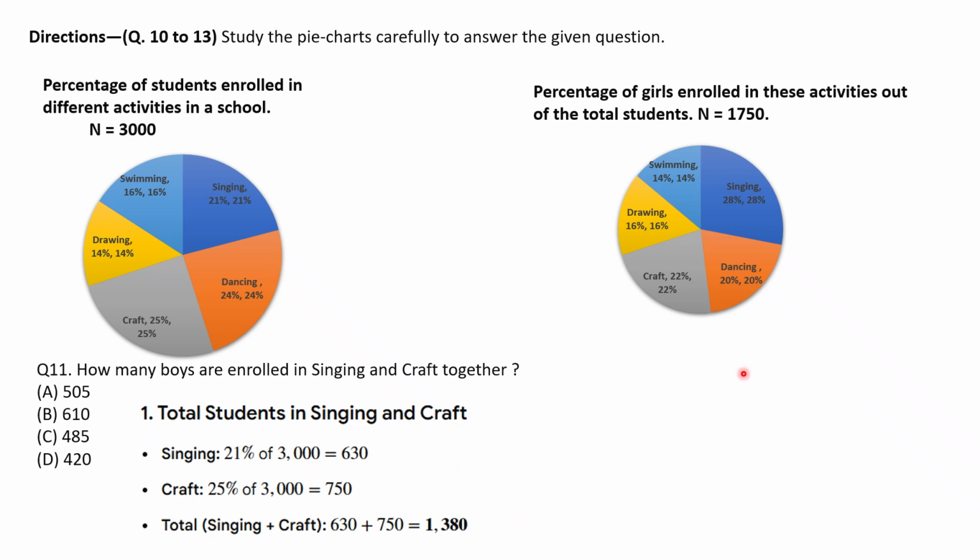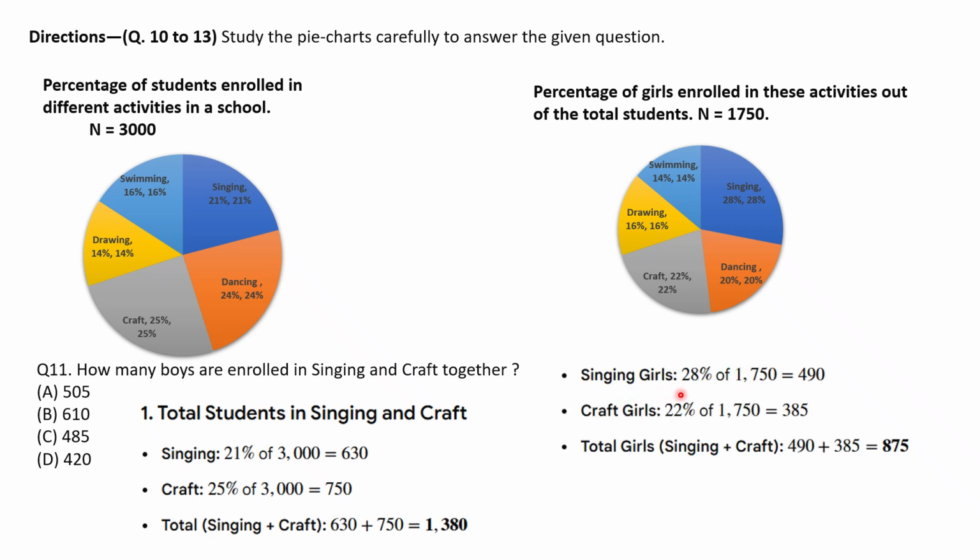So total students enrolled in singing and craft together is 1380. Now let's find the number of girls enrolled in singing and craft. Girls enrolled for singing is 28% of 1750, which is 490. Craft is 22% of 1750, which is 385. And total girls will be 875. Now subtract 1380 and 875. So the number of boys enrolled in singing and craft is 505. So answer is option A.